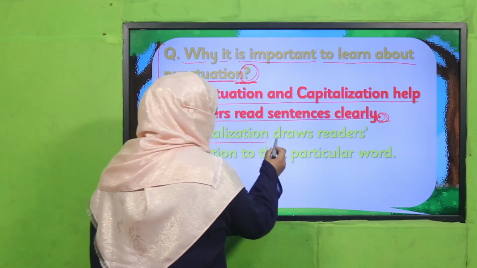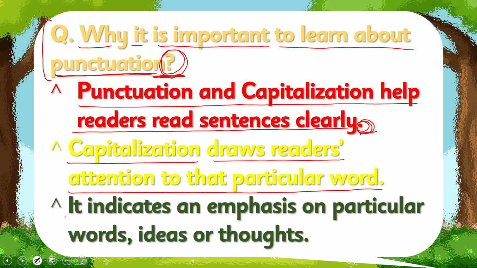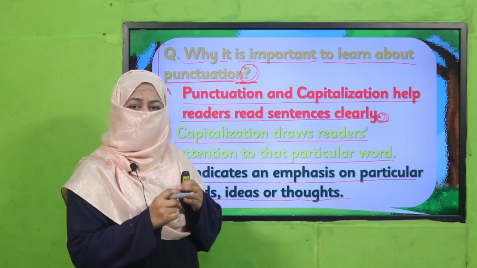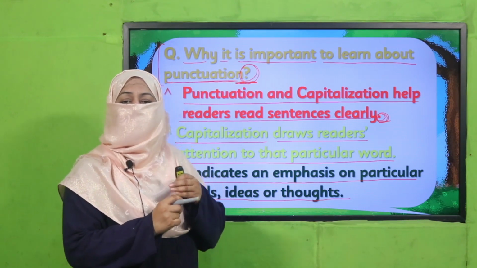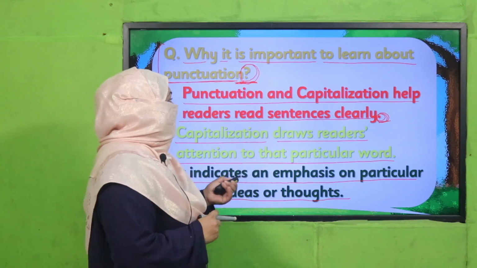Capitalization draws readers' attention to that particular word as well, and it indicates an emphasis on particular words, ideas, or thoughts. All these things help the reader to make the text clear, right?